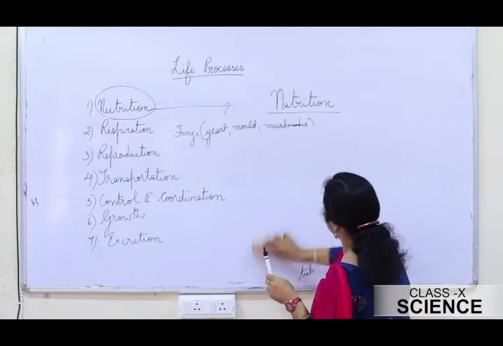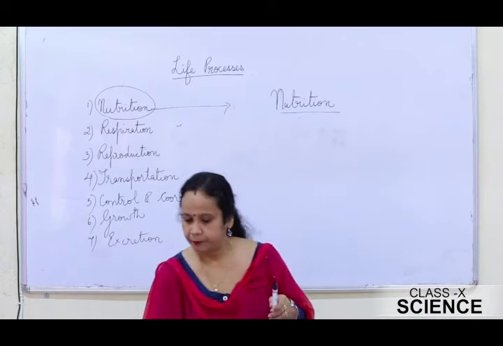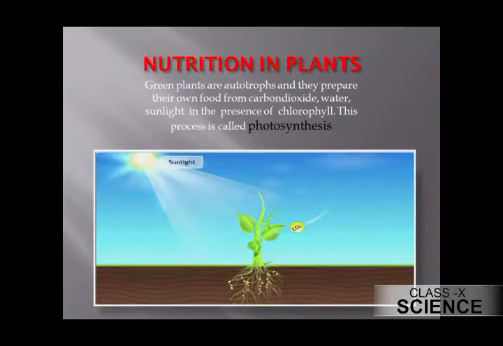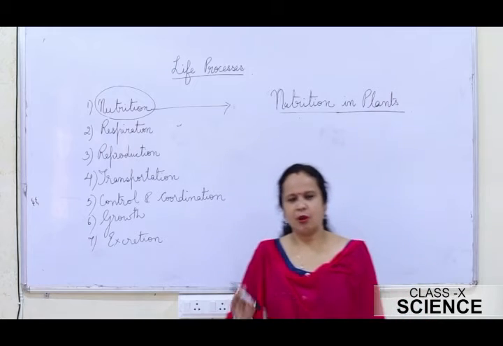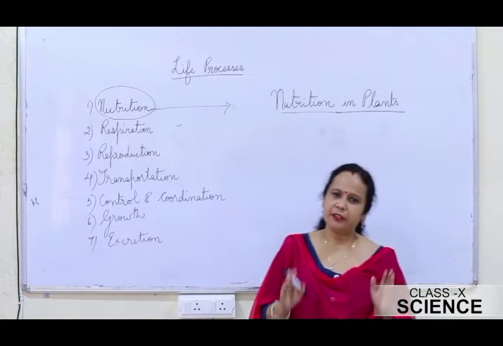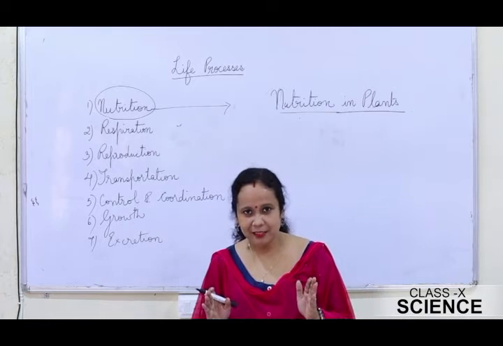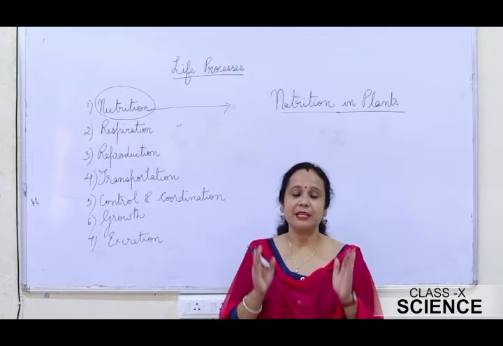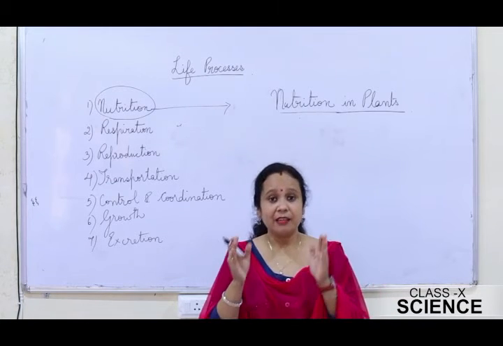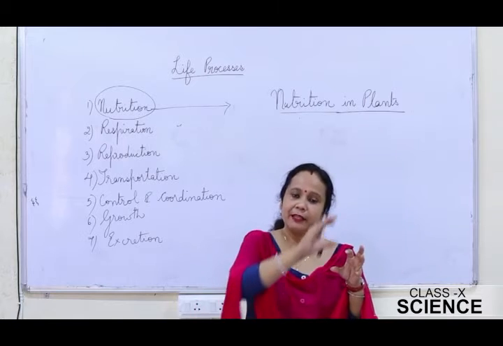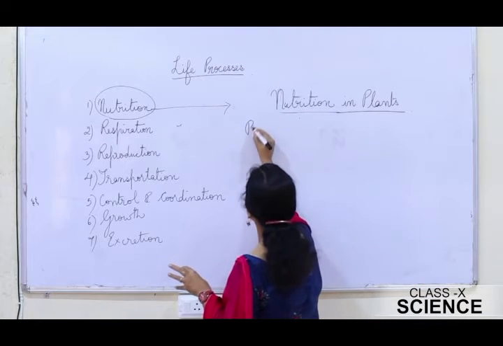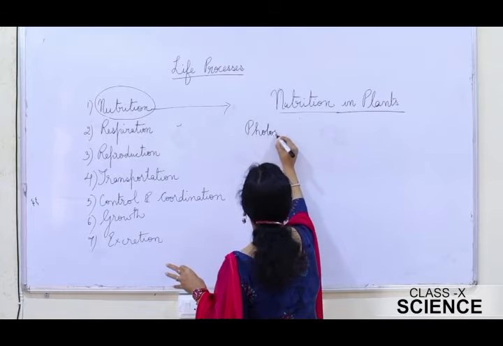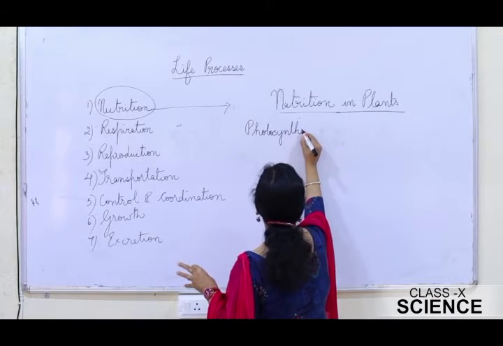We saw the different types of nutrition. Now we are going to see nutrition in plants. As you all know, students, all green plants prepare their own food in the presence of sunlight, carbon dioxide, water, and the chlorophyll that is present in their cells, in their leaves actually. The entire process is known as photosynthesis.